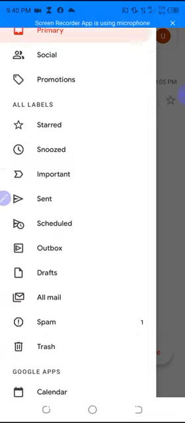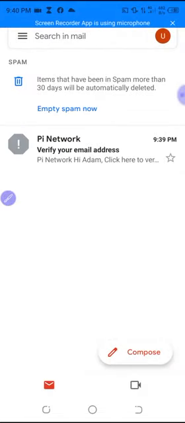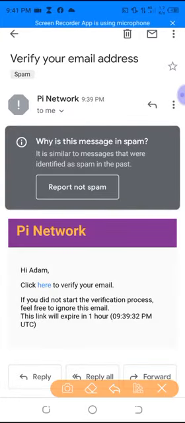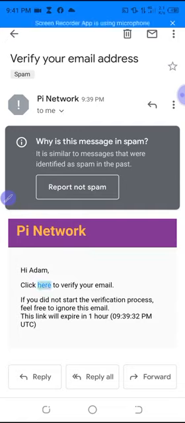Then you now scroll down and come to spam folder. Now in the spam folder, you will now see that message. Now did you see it? Next, you now click on that Gmail, then you now come down and click this enter here. It says, hi Adam, click here to verify your email. So once you click this place, it will be verified.